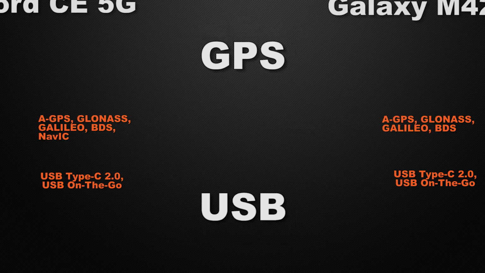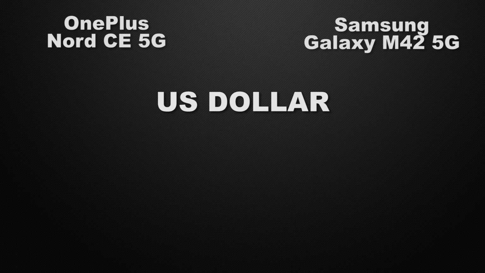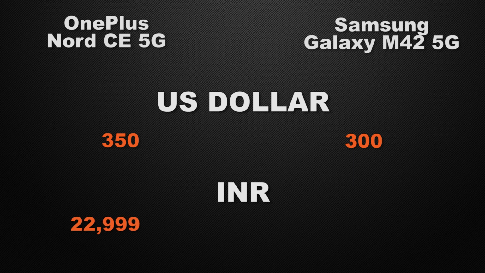So it's a tie. Moving to the prices of the devices in the international market, the starting range of Nord is around $350 and M42 is available from $300. In the Indian market, Nord has a starting range from 23,000 rupees, whereas M42 is available from 22,000 rupees.